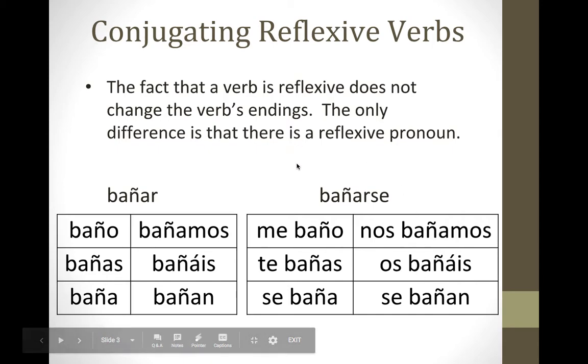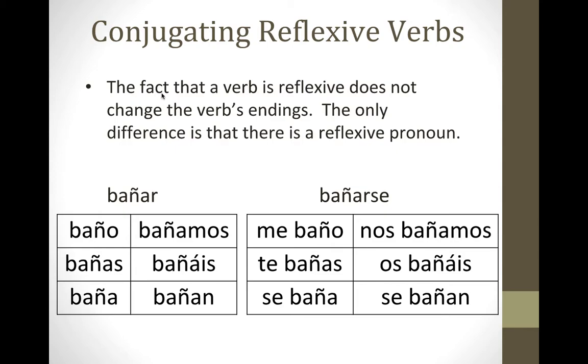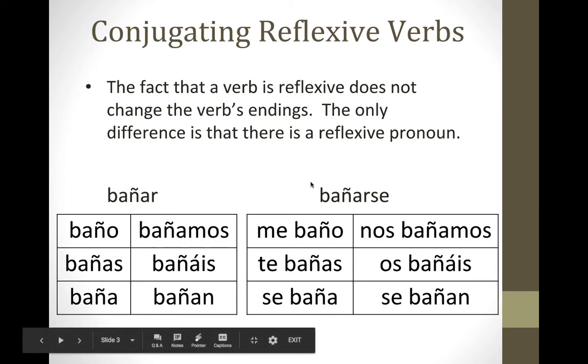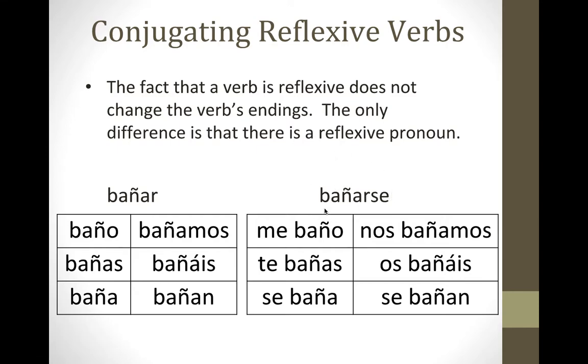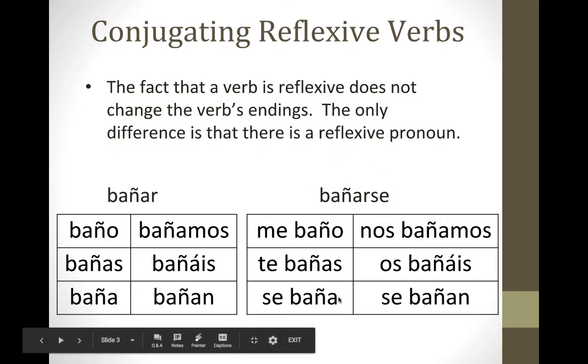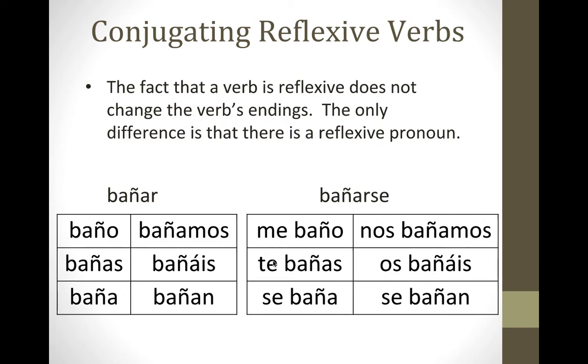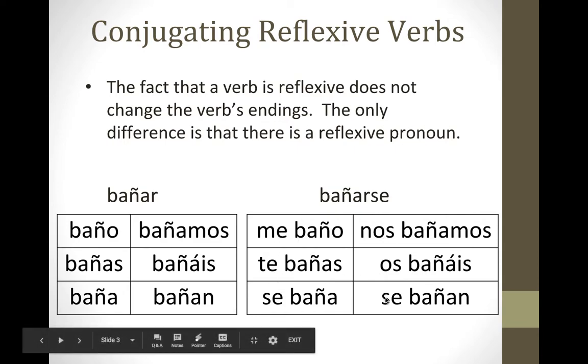Okay, so just to reiterate something to you, the fact that the verb is reflexive does not change the verb's endings. Okay, the only difference is that there's a reflexive pronoun. So you can see here, bañar is conjugated in the present tense. And over here, bañarse is also conjugated in the present tense. The only difference is the reflexive verb will have a pronoun in front.